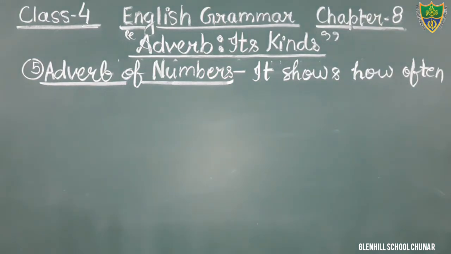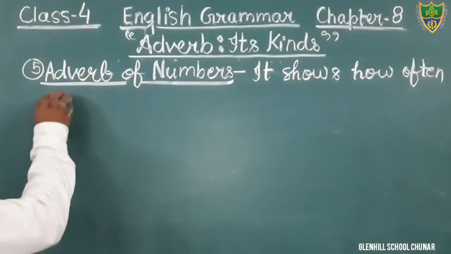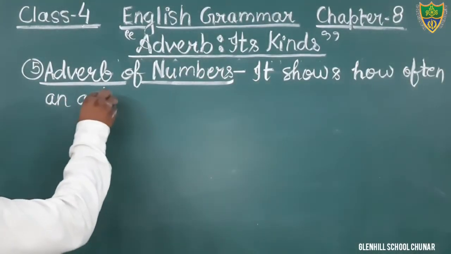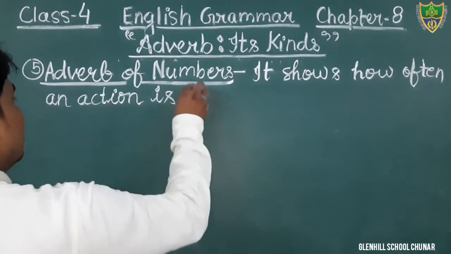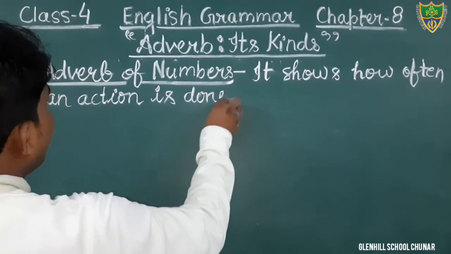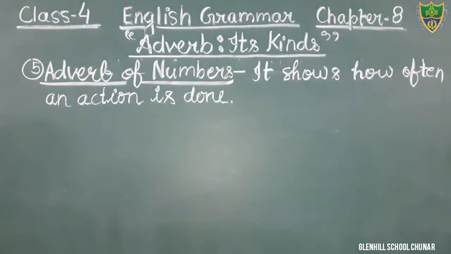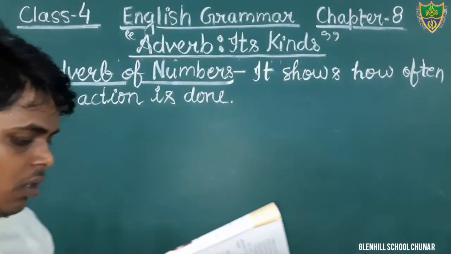Let's see. It shows how often an action is done. कोई action कितनी बार हुआ, we get the answer through adverb of number.